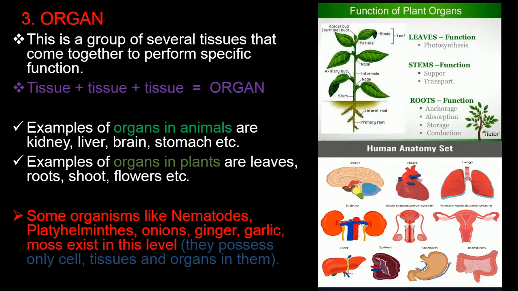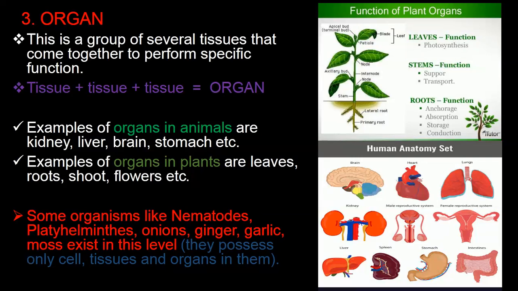Now, the third level is organ. This is a group of several tissues that come together to perform a specific function. So when you have several tissues coming together, they will form an organ, and this organ performs a specific function. Mathematically, we can say organ is tissue plus tissue plus tissue equals organ.